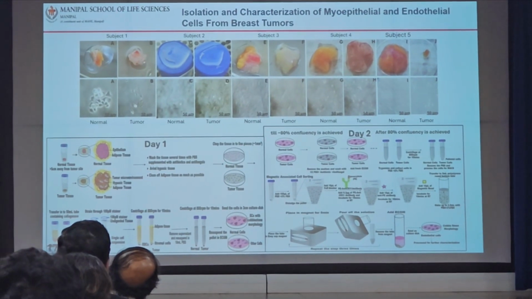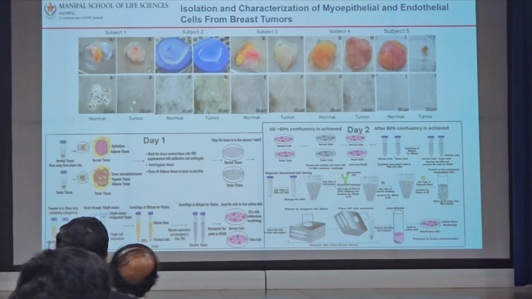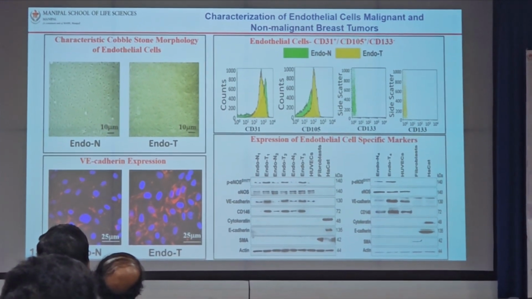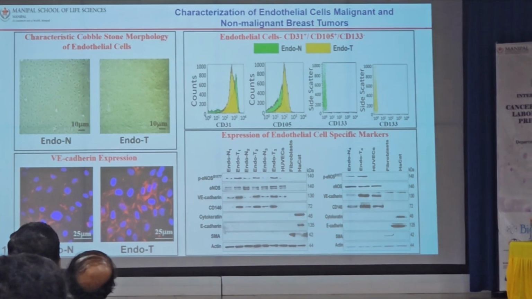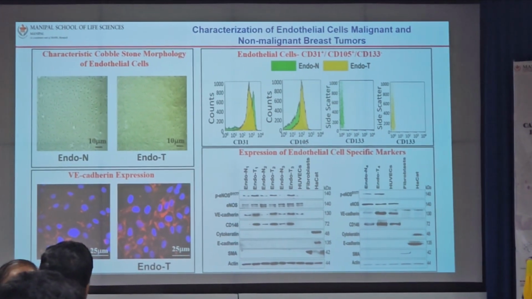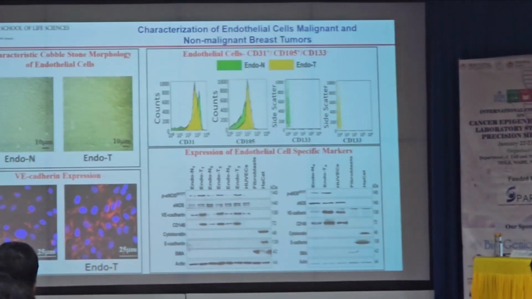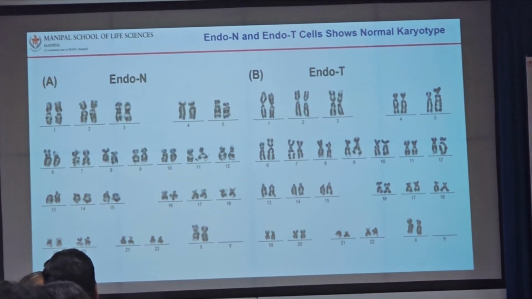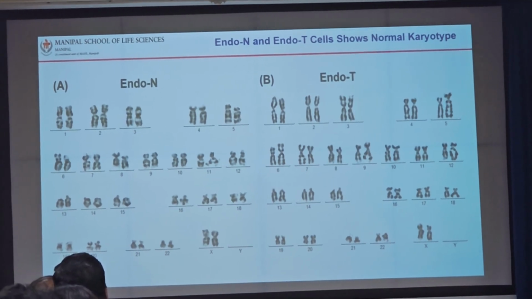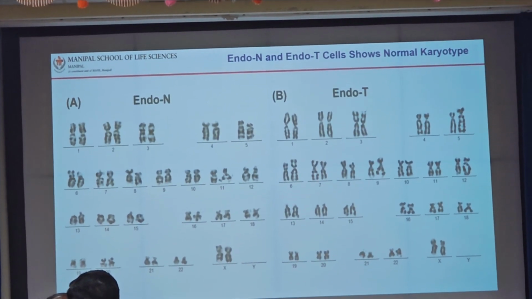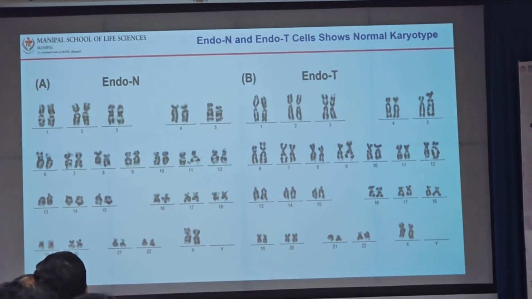We have a bank of at least 25 patients by now, and we characterized them extensively by many markers: endothelial specific markers, stem cell markers, and non-endothelial cell markers to avoid all of these contaminations. We also did karyotyping to rule out vasculogenic mimicry, which happens in endothelial cells, to be sure that these are endothelial cells and not coming from a tumor cell per se.